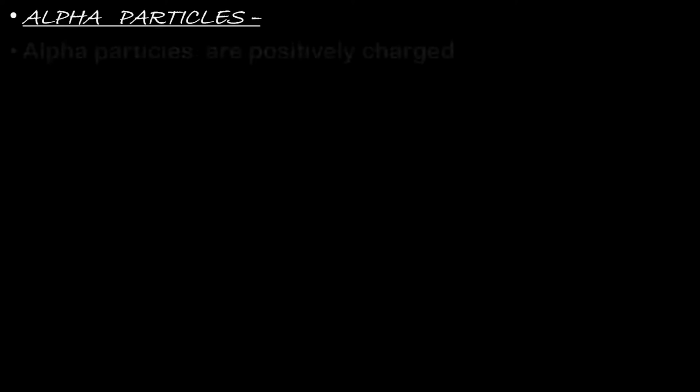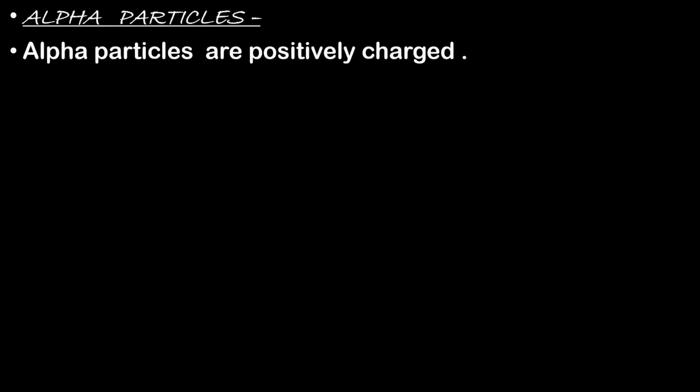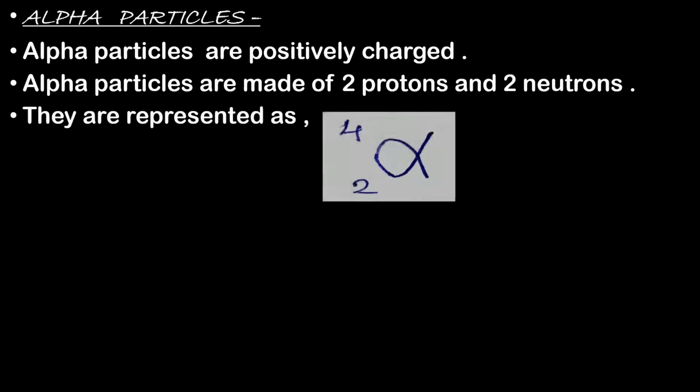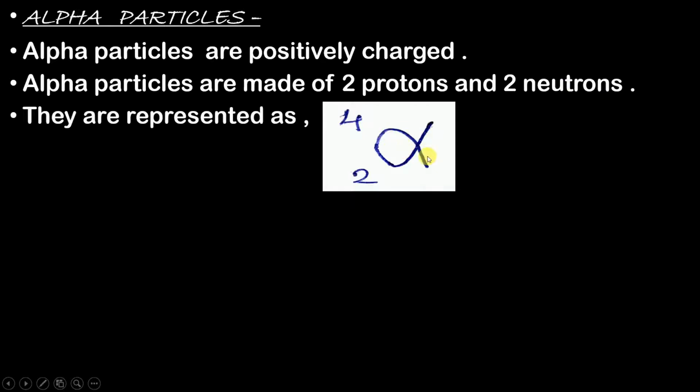So I hope first point is clear, that alpha particles are positively charged, therefore they got attracted towards the negatively charged plate. The second point states that the alpha particles are made of two protons and two neutrons. Okay, this was observed by scientists that the alpha particles are made of 2 protons and 2 neutrons. So they are represented as the sign of the alpha. Okay, and we write the atomic number below. So since there are 2 protons, so atomic number is 2, and mass number is what? 2 protons plus 2 neutrons. So 2 plus 2 will give you 4. Therefore we have written 4 on the top. This is how they are represented.